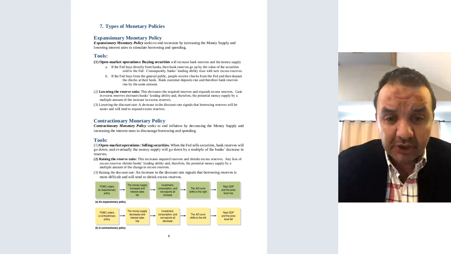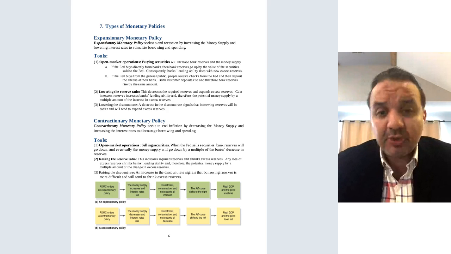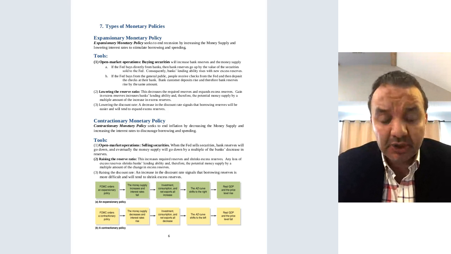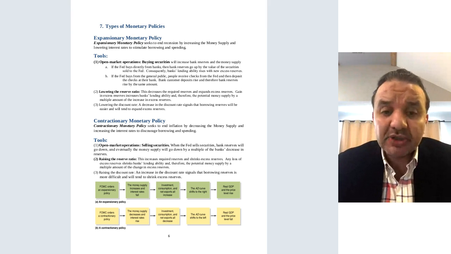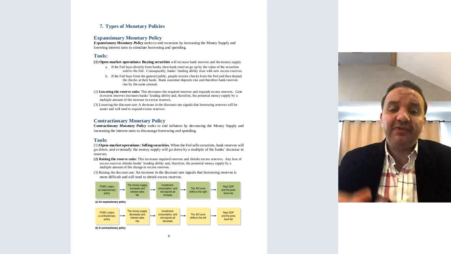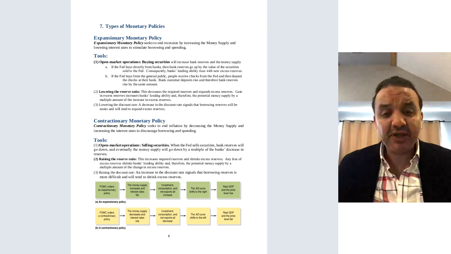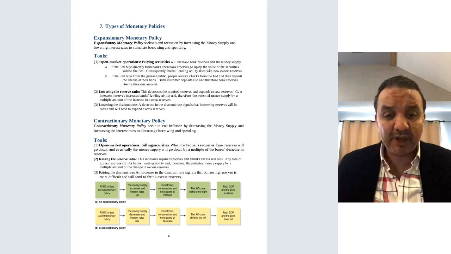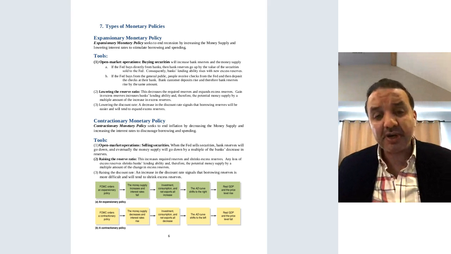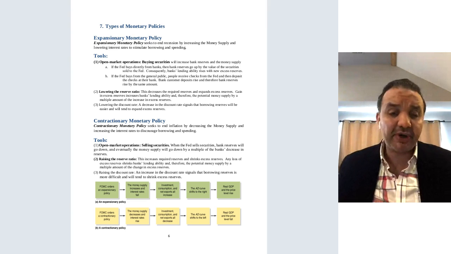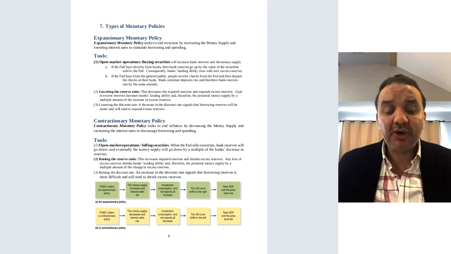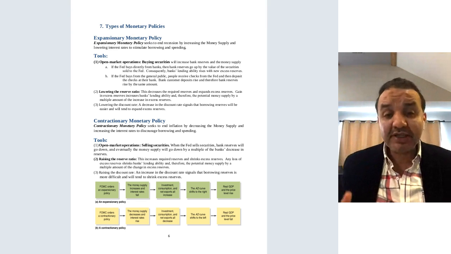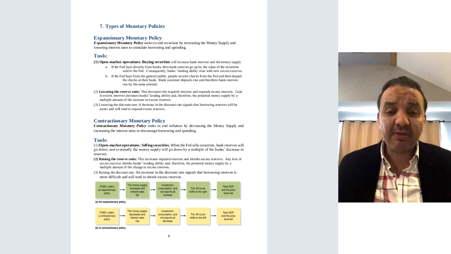of monetary policy. Again, when I explained the fiscal policy, I said we have two different types of fiscal policy. If you remember, the expansionary fiscal policy and the contractionary fiscal policy, and it depends on the state of the economy. So I said whenever the market is in a recession, the federal government starts to implement expansionary fiscal policy. On the other hand, whenever there is high inflation or the market is expanding, the federal government starts to implement contractionary fiscal policy. Now, let's apply the same idea to monetary policy.